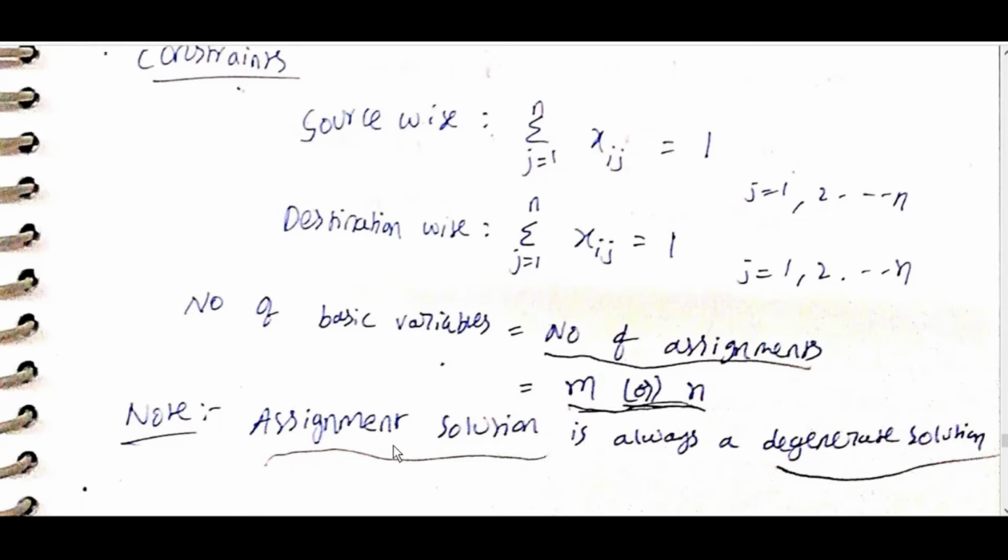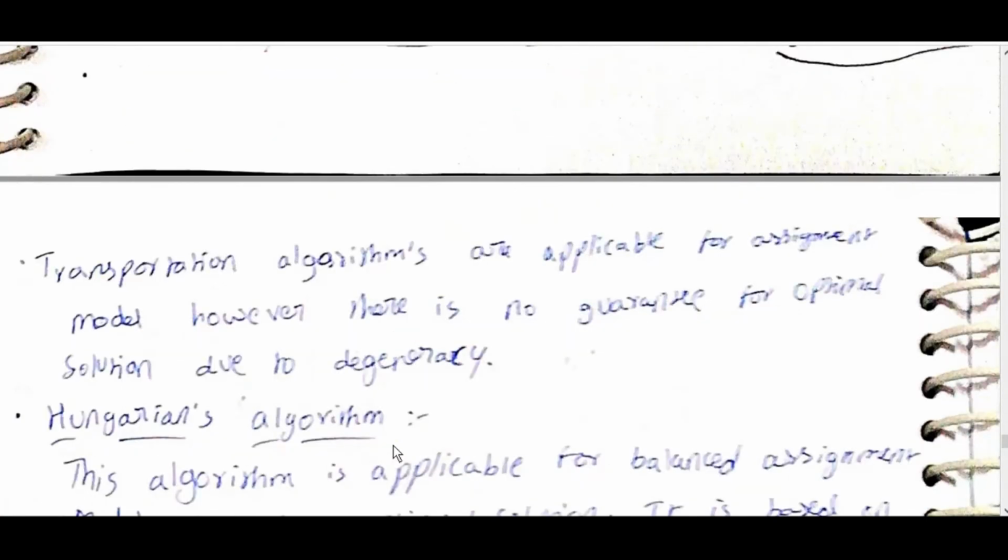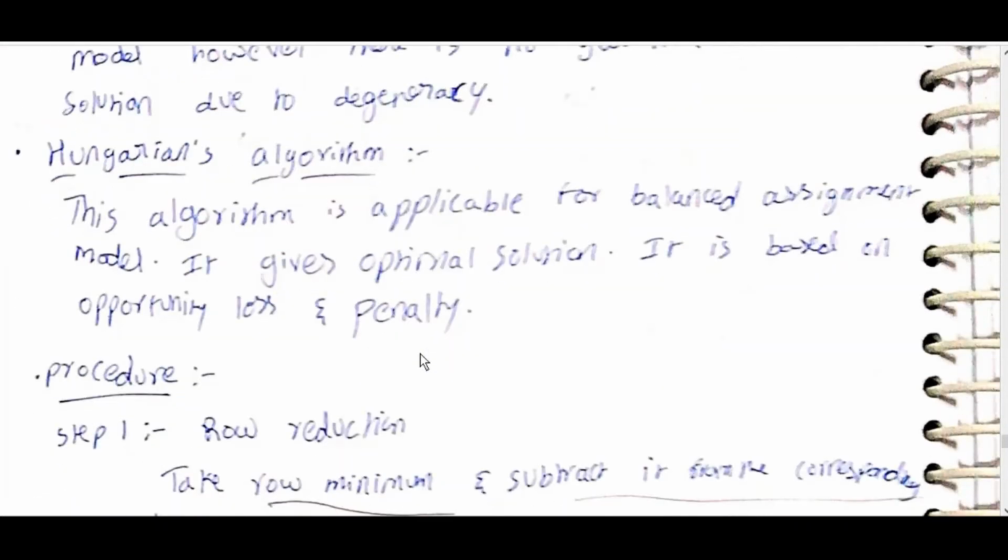Assignment solution is always a degenerate solution. Therefore, transportation algorithms are applicable for the assignment model. However, there is no guarantee of an optimal solution due to degeneracy. Hungarian algorithm: this algorithm is applicable for the balanced assignment model. It gives the optimal solution. It is based on opportunity loss and penalty.